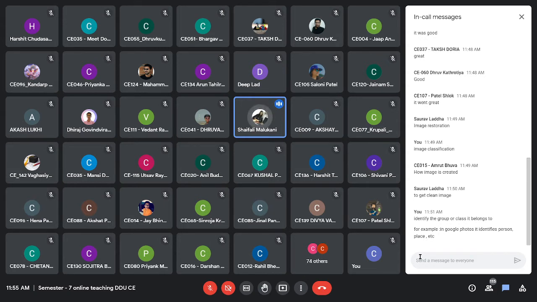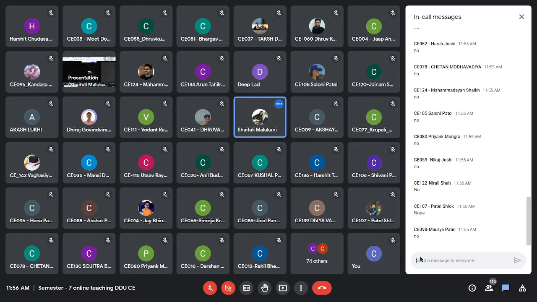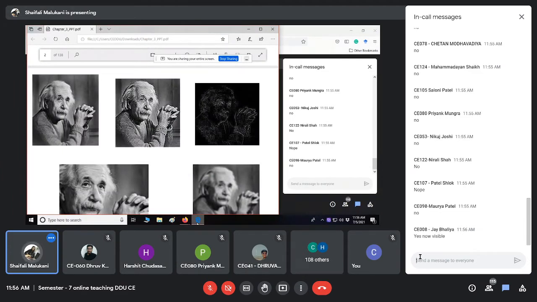So these are some examples of. Is the screen visible to you? The screen is visible to you? Okay. Is it visible now? Okay.